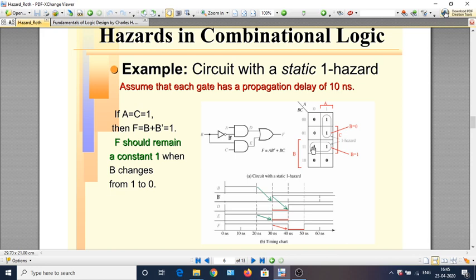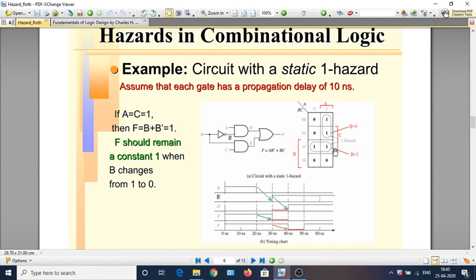And we cannot jump from this square to this square or this square, because in fundamental mode that cannot happen. But these two ones are adjacent, so a change in a single variable can lead to a switch from this term to this term, and they aren't covered by a given term, so a hazard is possible. So this is what leads to a hazard.